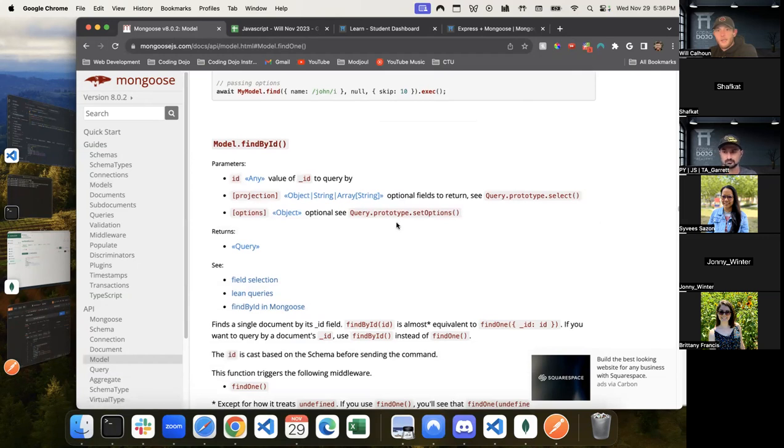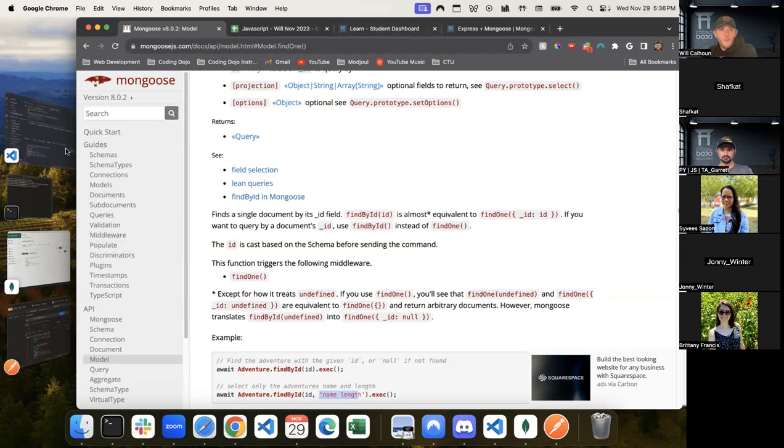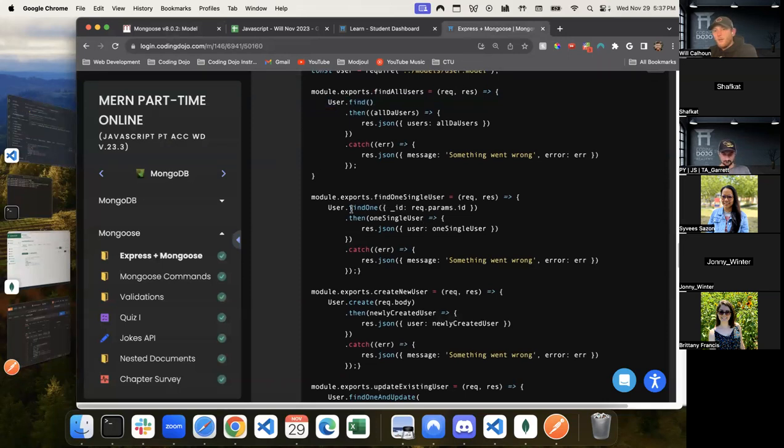So I just need to pass in that information. When we look, we just see findById. We're passing in the ID and then the information. Okay, great. So let's go build that out. And we can also see this on the platform as well. So find one. Now, if we're going to find one, or do find one by ID, we still need to pass in some information, right? So let's do that. Let's actually just go off this one because this is what's on the platform.